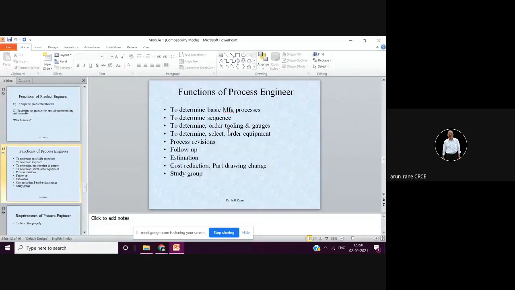Then the cutting tool is shown, and how the machining is done is shown with some coloring. Looking at that picture, the operator comes to know how to machine the particular component. That is what is called the process picture. So the process picture is provided by the process engineer and not by the product engineer. It is an MCQ question: who provides the process pictures? Simple.